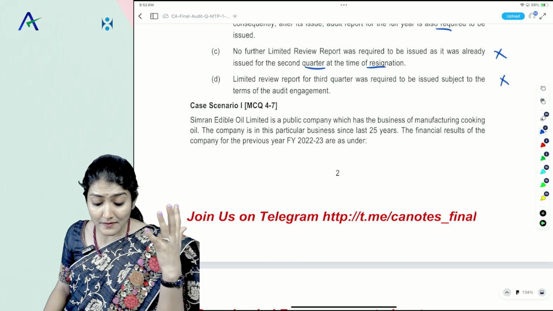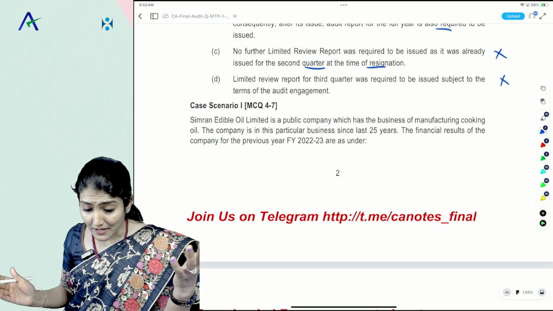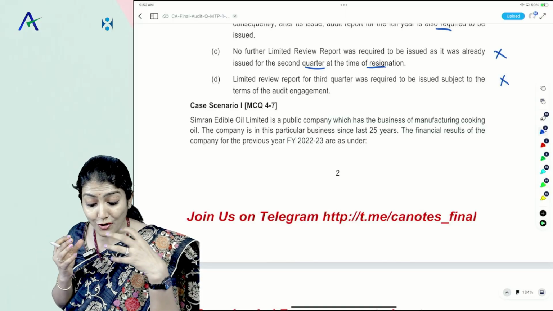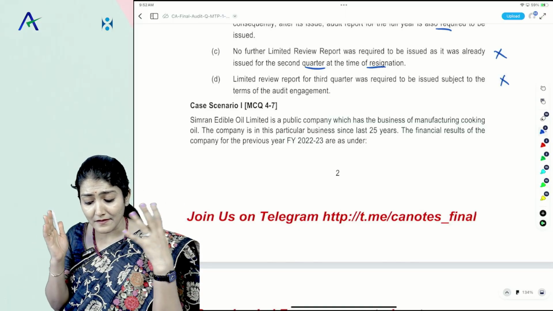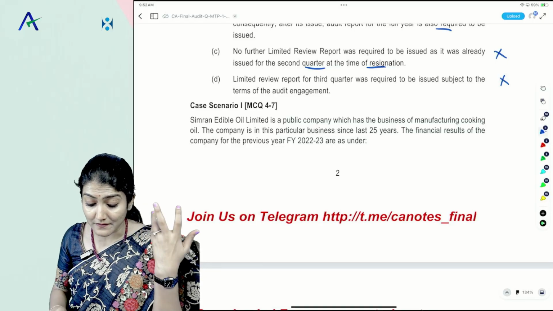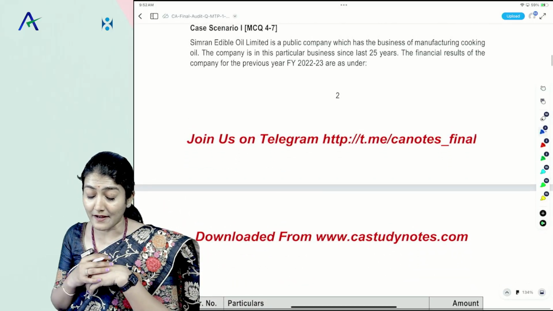MCQ 427. Simran Edible Oil Limited is a public company which has the business of manufacturing cooking oil. The company has been in the business for the last 25 years. The financial results of the company for 22-23 are as under.